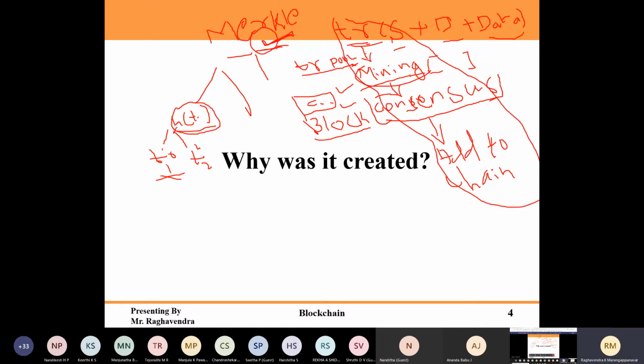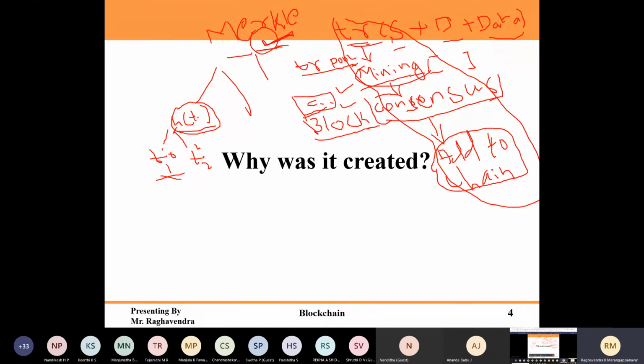Transactions: once a transaction is verified, it comes into a block, and based on the consensus mechanism, it is decided whether that block has to be accepted or not. Once that block is accepted, it will be updated to the chain. Once it is updated to the chain, it's the network's responsibility that all the ledgers are updated with that block or not. So I hope this gives an overview of blockchain.